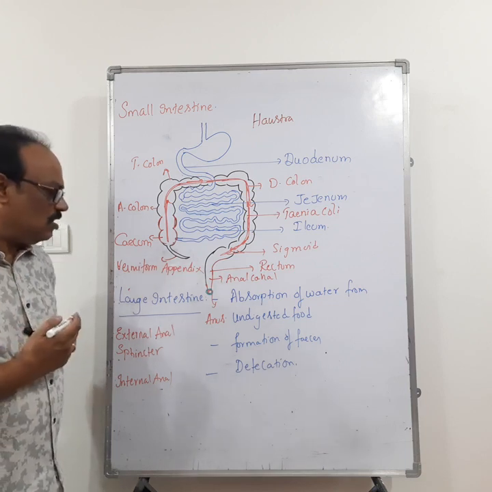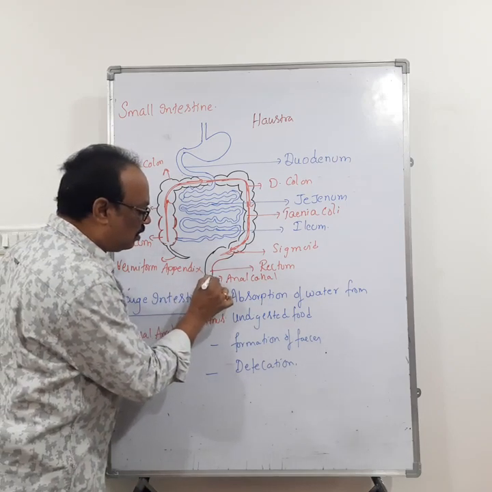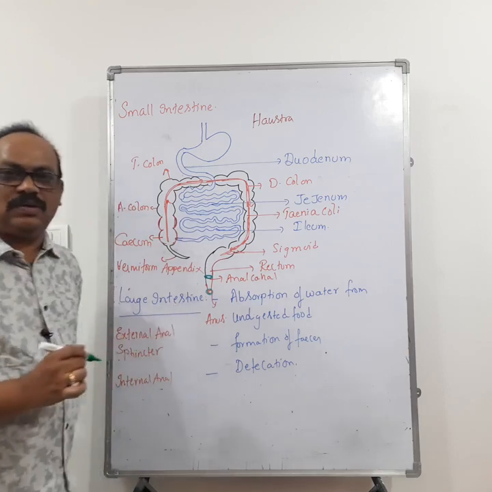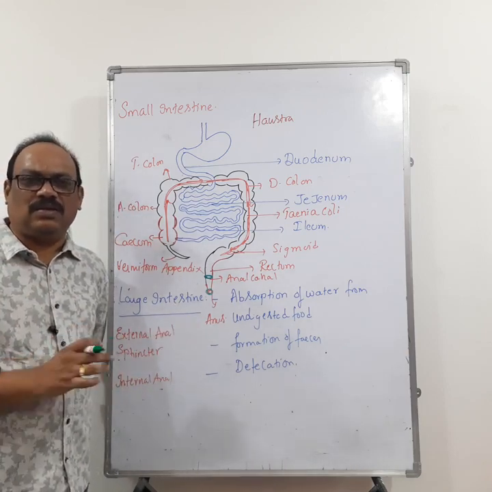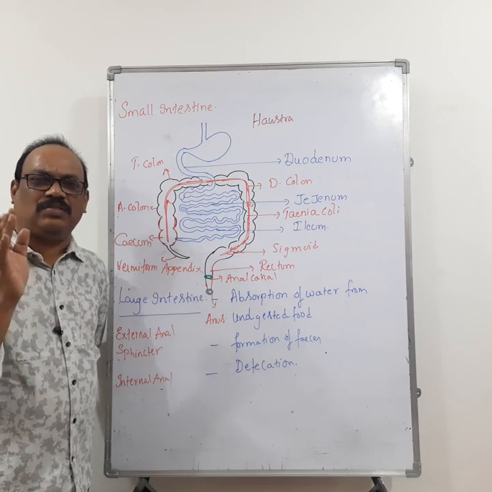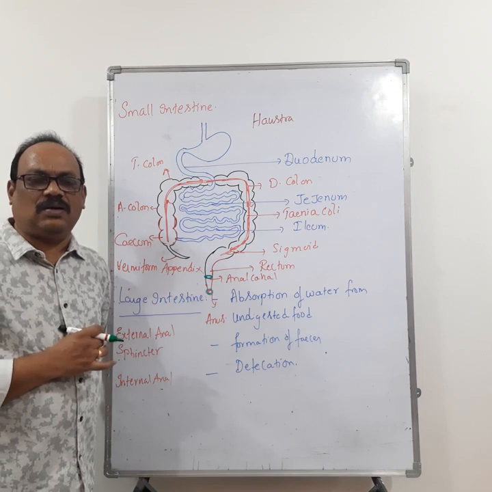Then what about the internal anal sphincter? The internal anal sphincter is present in between the anal canal and rectum. Internal anal sphincter is made up of smooth muscles. So these are the important points where we can get objective questions.